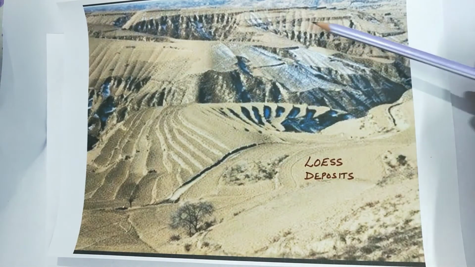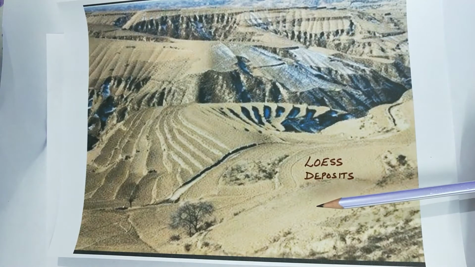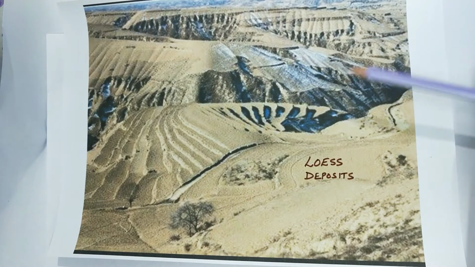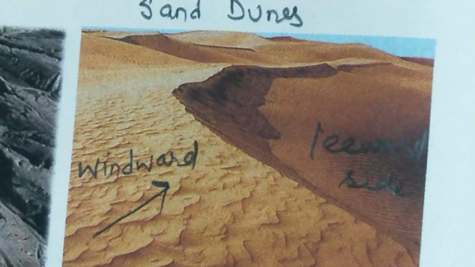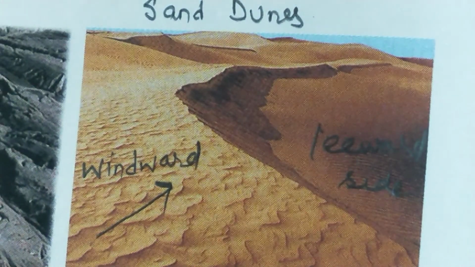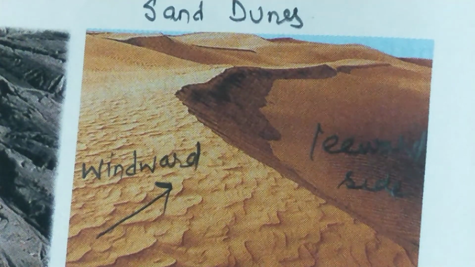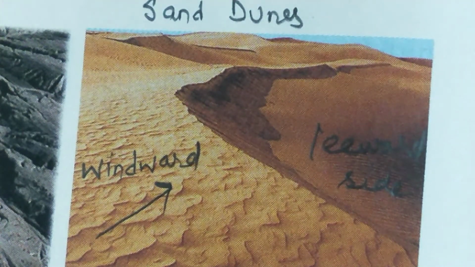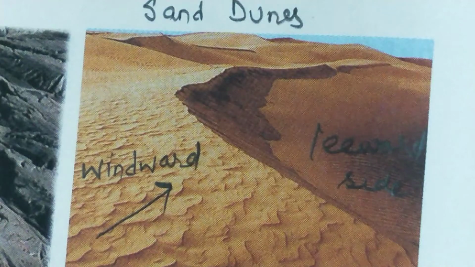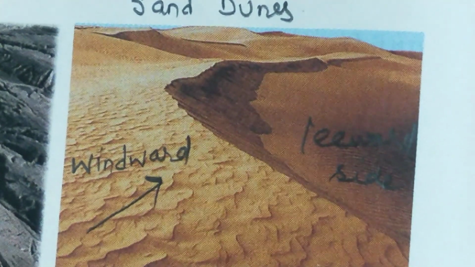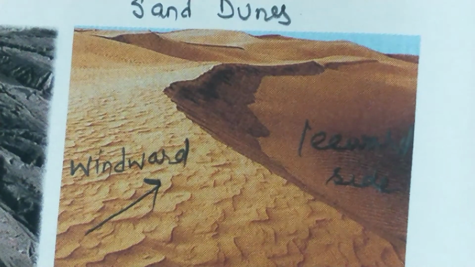Everything deposited here is brought by the wind, and these are called loess deposits. When the coarse particles, a bit bigger particles, are deposited and they form small hills, they are called sand dunes.